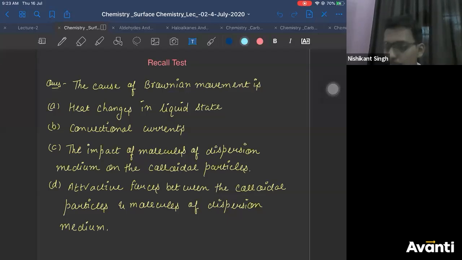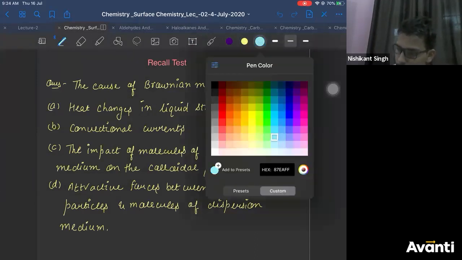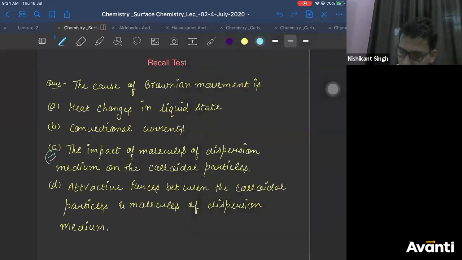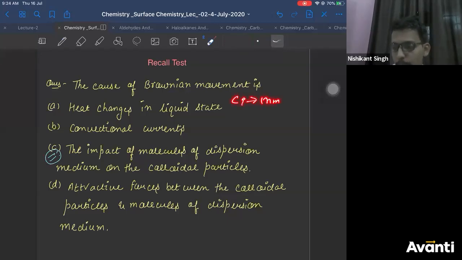So yes, the correct answer is answered by many of you. Most of you have answered it correctly. The correct answer is C. I think I had told you that colloidal particles lie in the range of 1 nanometer to 1000 nanometer. That means they can be small, large, they can be of various sizes.